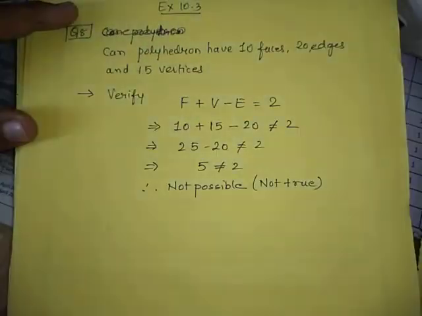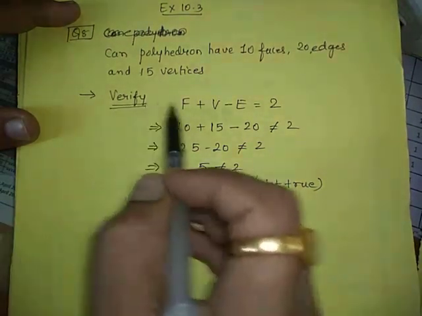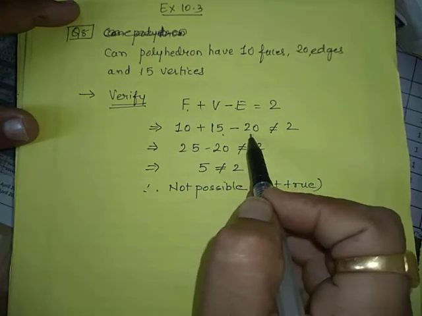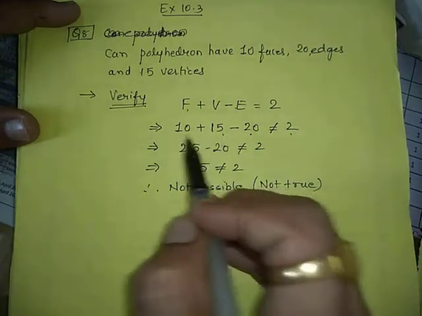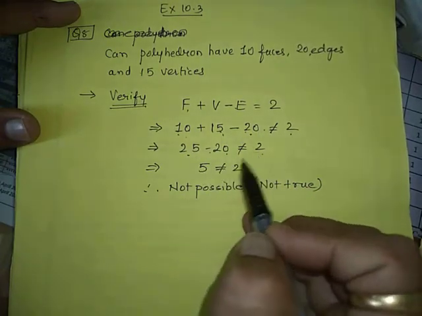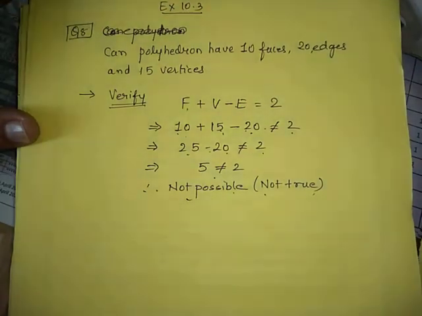Now question number 8. Here in question number 8, it is given that there is a polyhedron having 10 faces, 20 edges and 15 vertices. So let's verify whether it is possible or not. Faces given 10, vertices given 15 and edges given 20. So using this Euler formula, 10 plus 15 minus 20 is 25 minus 20, that is not equal to 2. Therefore it is not possible and not true.